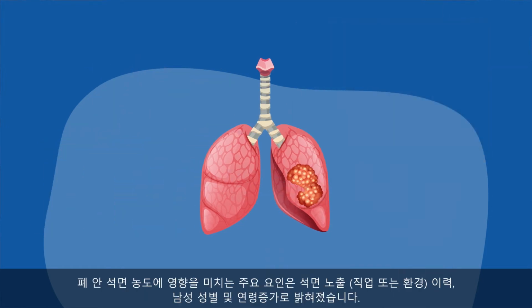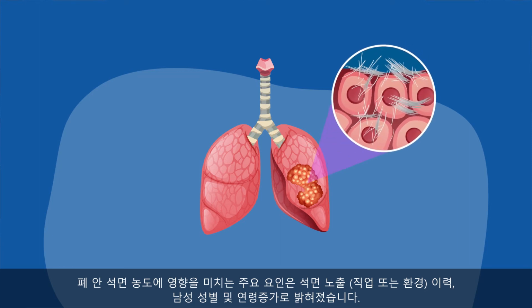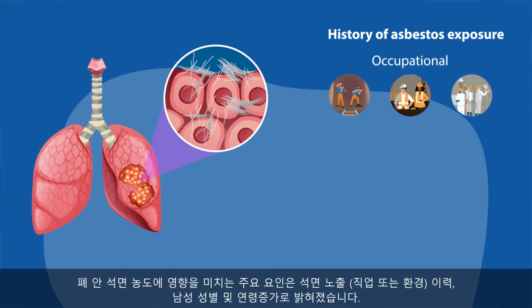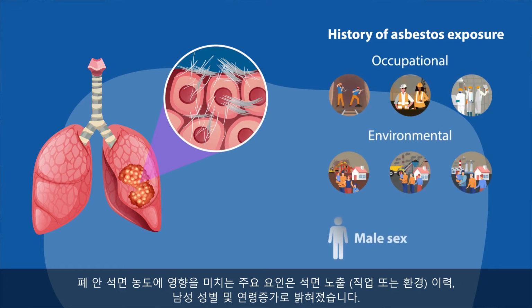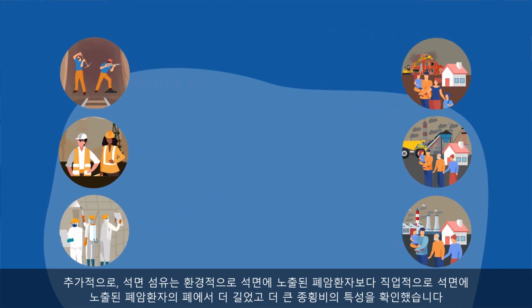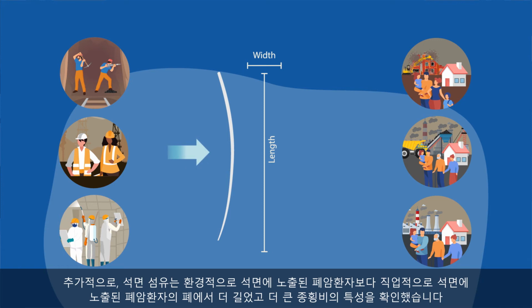The main factors affecting the amount of asbestos in the lungs were found to be a history of asbestos exposure, occupational or environmental, male sex, and old age. Additionally, asbestos fibers of a longer and greater aspect ratio were identified in the lungs of patients who had been occupationally exposed than in those who were environmentally exposed to asbestos.